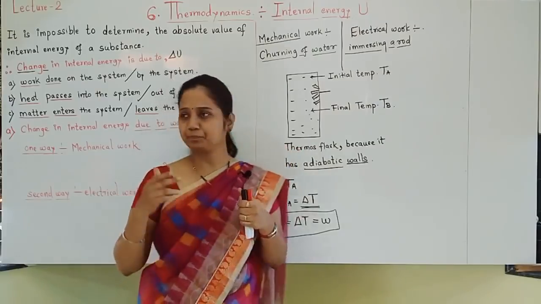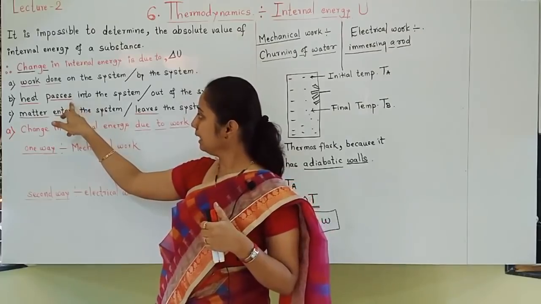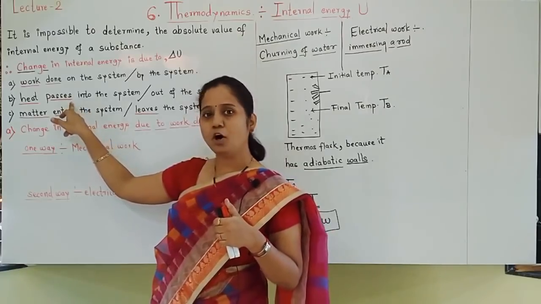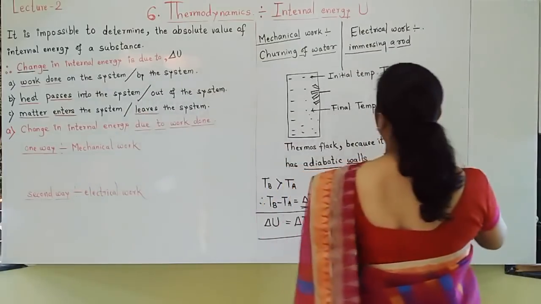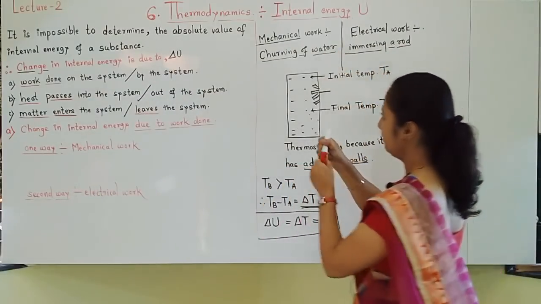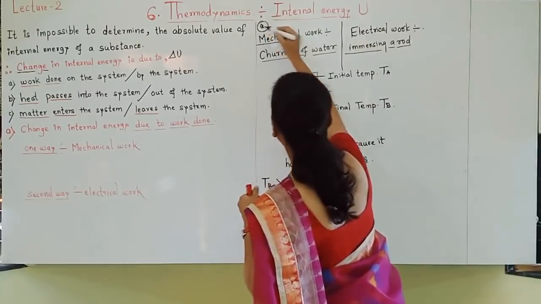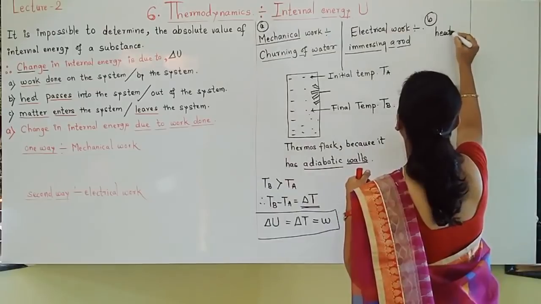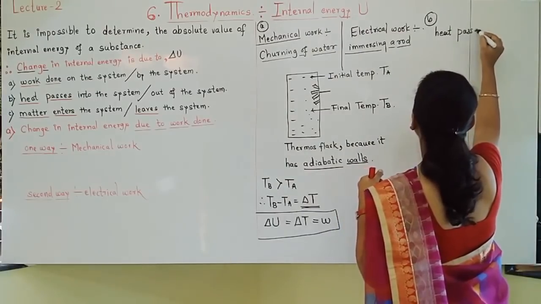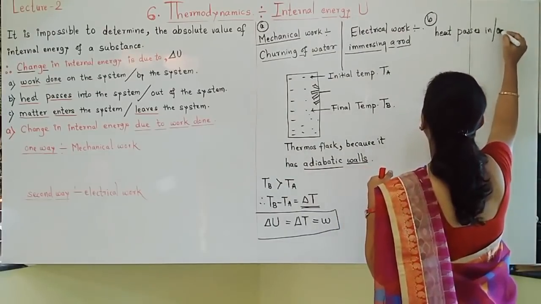Let us move towards how to see whether heat passes into the system or heat is passing out. We have seen part A. Now let us see part B. What is part B? Heat passes in or out.